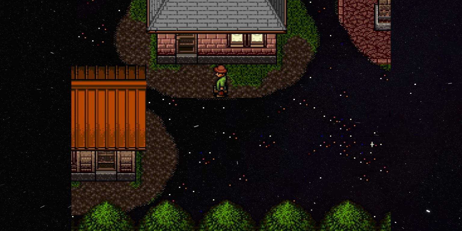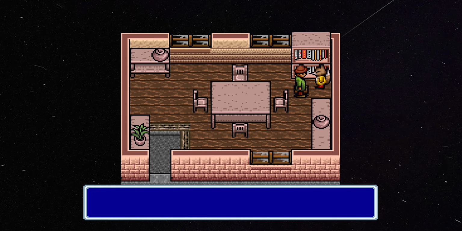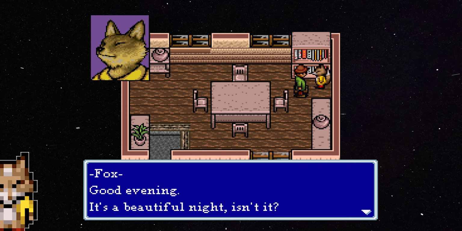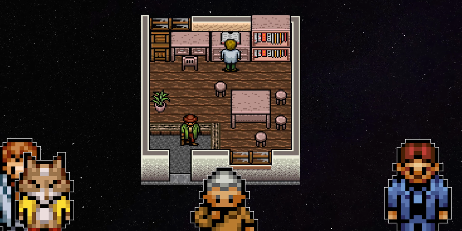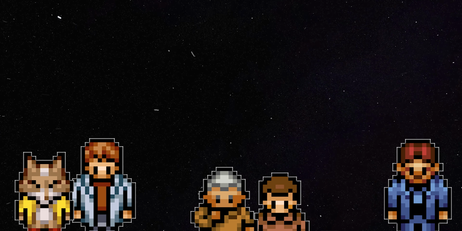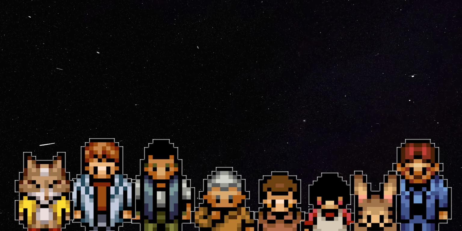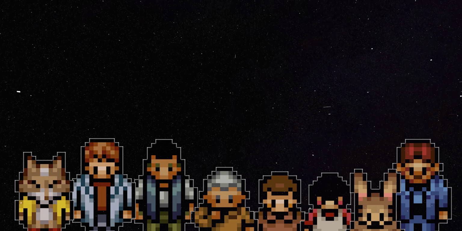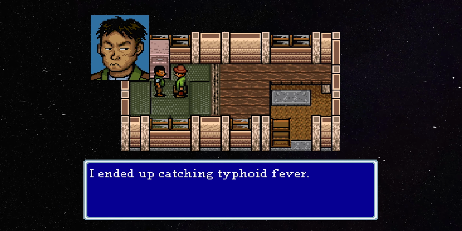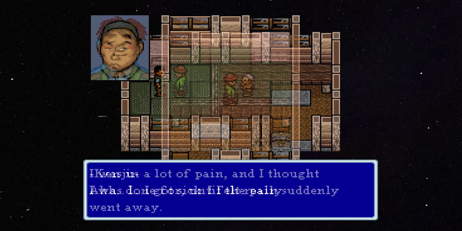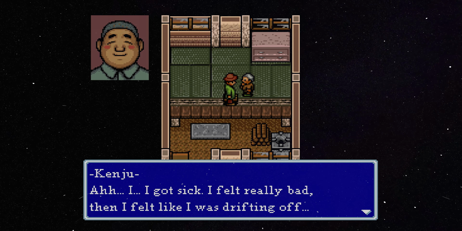In the houses, we see many of the people who we've met during our journey, the ones who have died, like the fox and Ozbel, and Kenju, who died of a fever, and others who turn out to have died shortly after meeting us. Everyone here is dead and waiting for their turn to board the Galactic Railroad. Each of them described their experience of dying. For some of them it was quick, and for others it was slow.